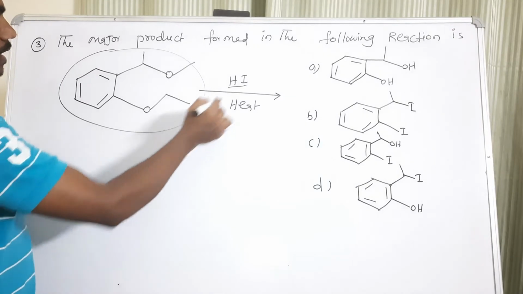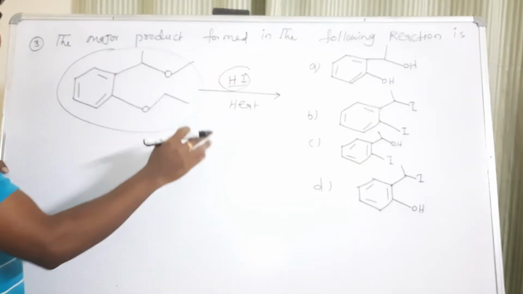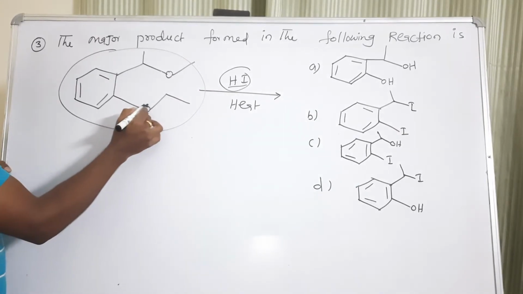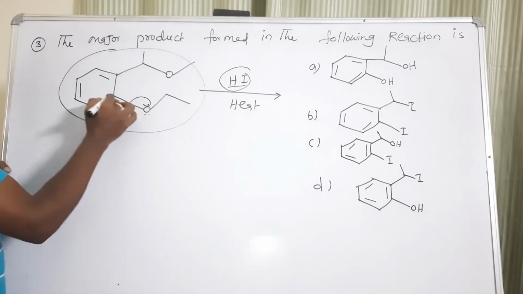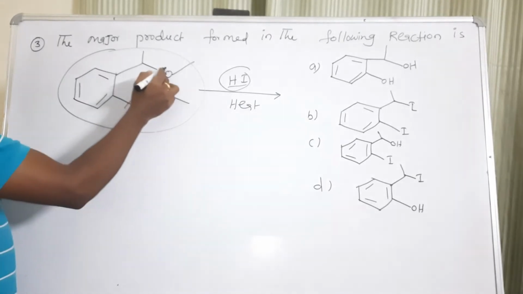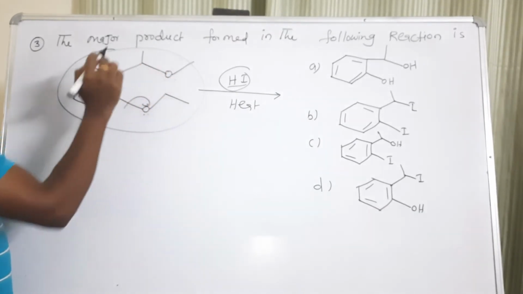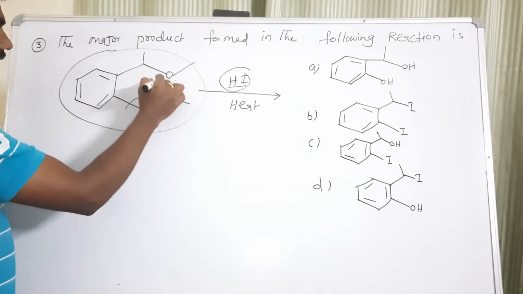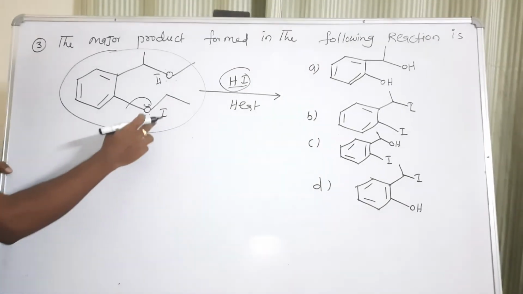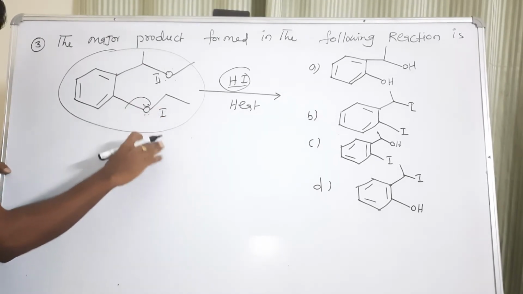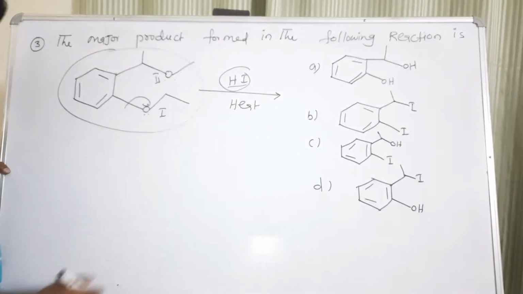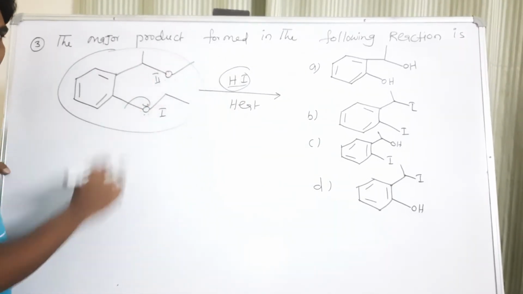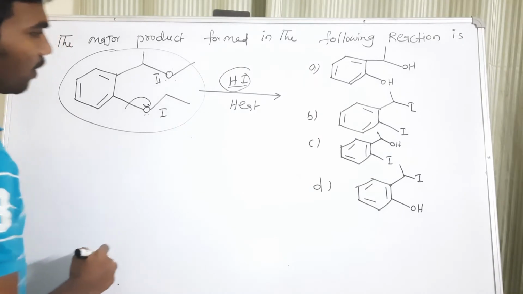In such a case, hydrogen iodide has equal possibility to react with both of them. But here, this ether oxygen has a chance to participate in resonance structure, while in the case of this other ether oxygen, there is no chance for resonance. So the first ether link's reactivity will be less, and the second ether link's reactivity will be more. That's why it will react with this hydrogen iodide and form like this.